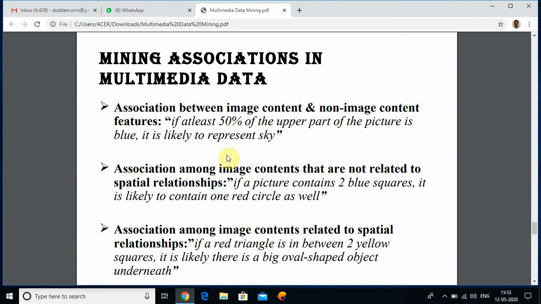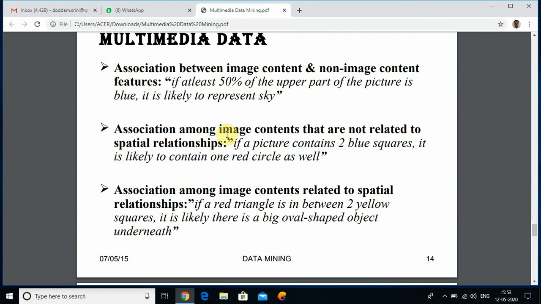The next technique is mining association in multimedia data. The first is association between image content and non-image content features. If at least 50% of the upper part of the picture is blue, it is likely to represent sky. Second is association mining of image contents not related to spatial relationships. Example: if a picture contains two blue squares, it is likely to contain one red circle as well.